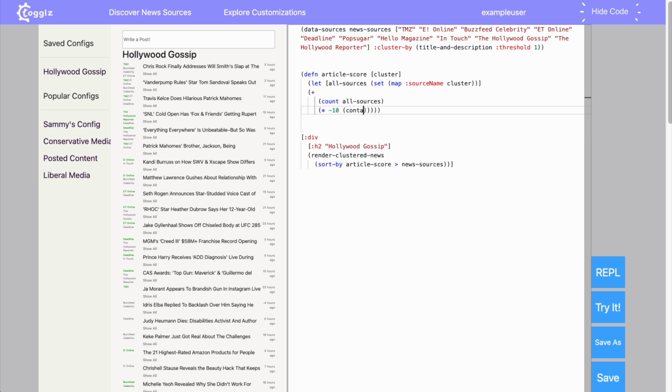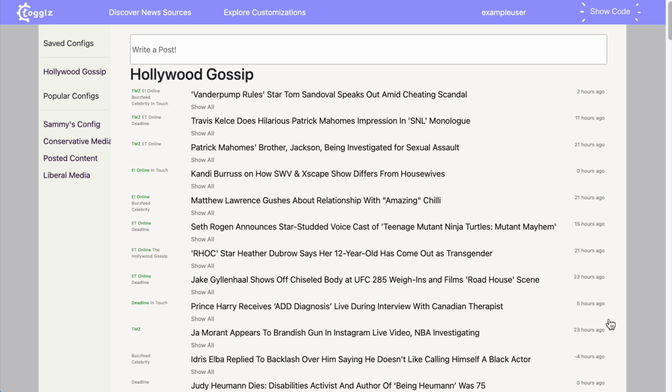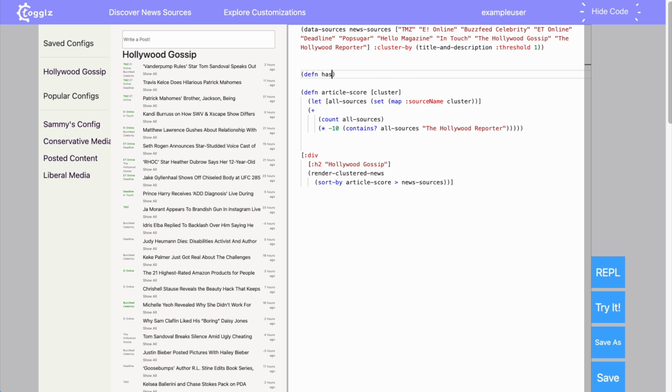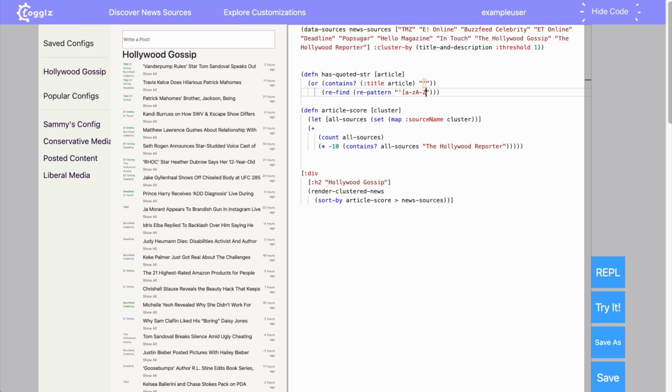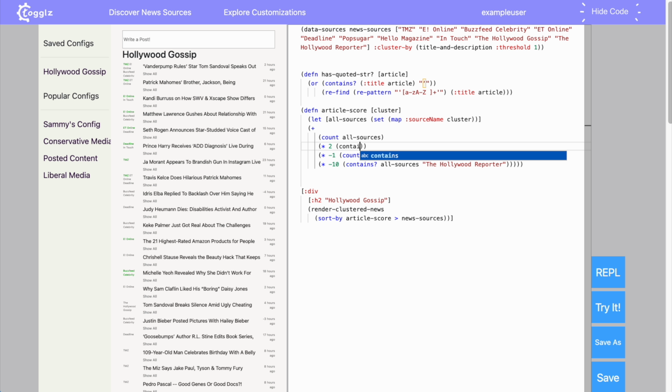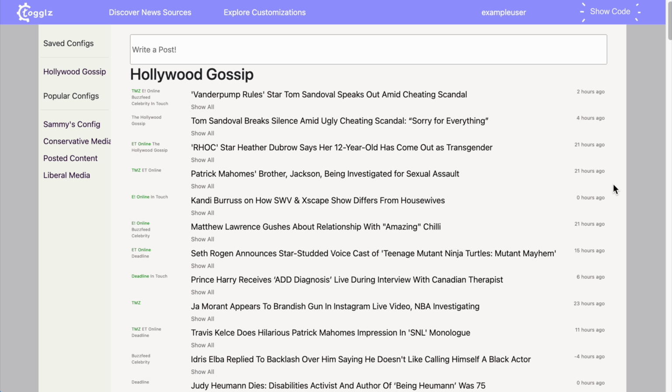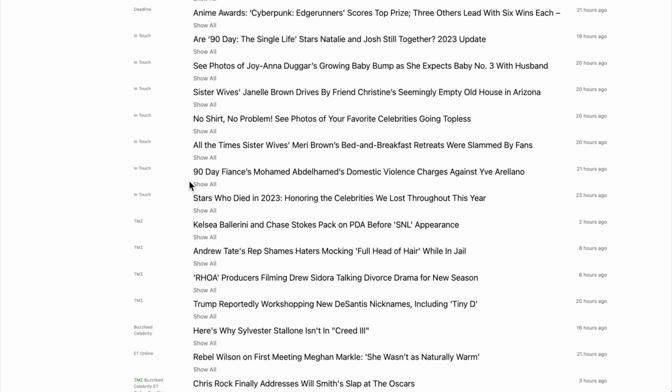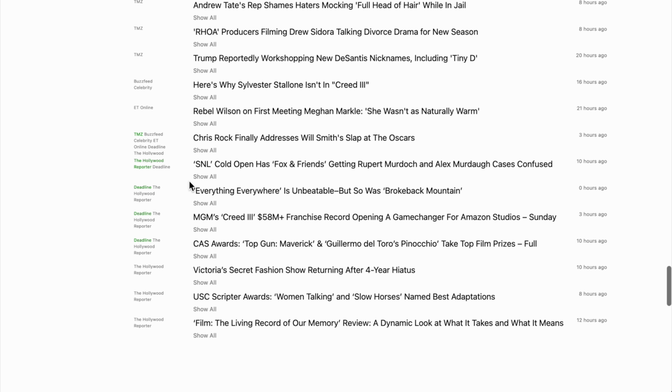So I can actually use the Hollywood Reporter as a tool to filter out news that isn't juicy. Next thing I notice is that most of the articles about movies have quotes around the movie title. So I'm just going to add a little thing that reduces the score of those articles. The Hollywood Gossip actually looks like it has a lot of spicy stories, so I'm going to bump the ranking for that as well. Now we can see here that our feed is actually pretty good. There's only a few top items here, but we can see how good our ranking is by looking through all the garbage it pushed to the bottom of the feed.